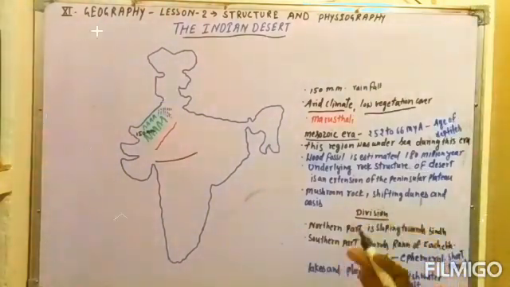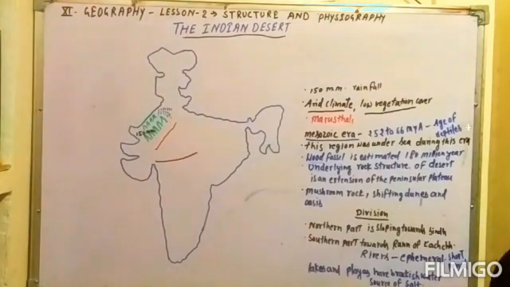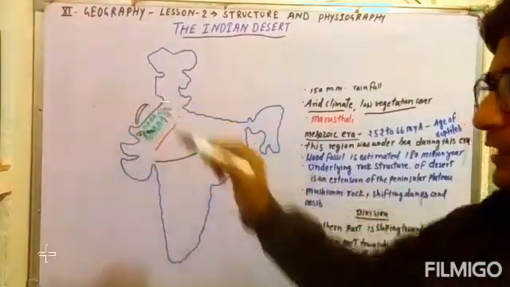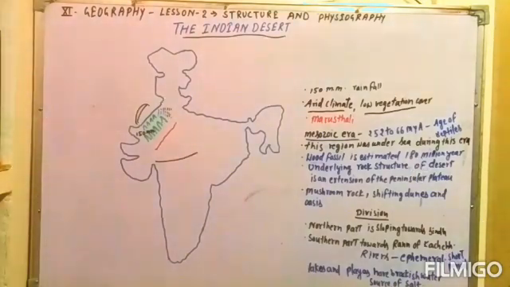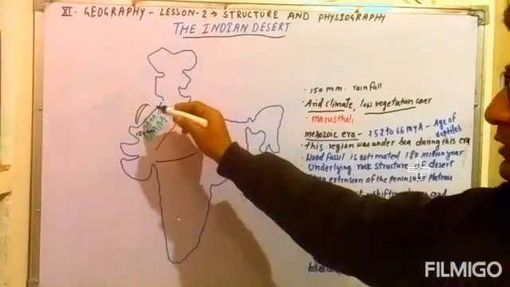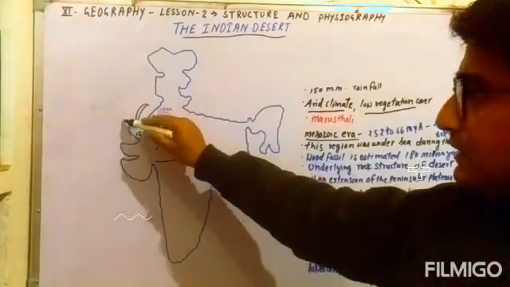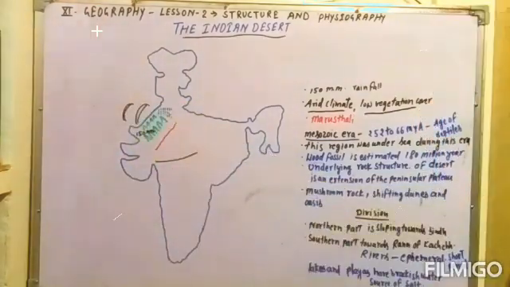Mushroom rocks are formed due to erosion, weathering and degradation processes, and due to the changing pattern of temperature. So these mushroom rocks can be seen there. Shifting dunes can be seen in this region, and you can see the longitudinal dunes, and the crescent-shaped dunes, which are called barchans. Students, in this region you can also find oases.